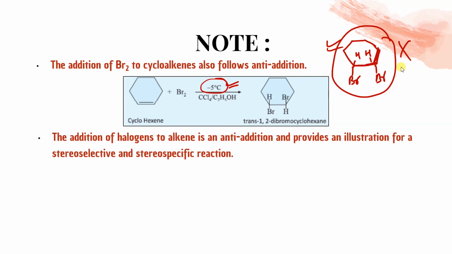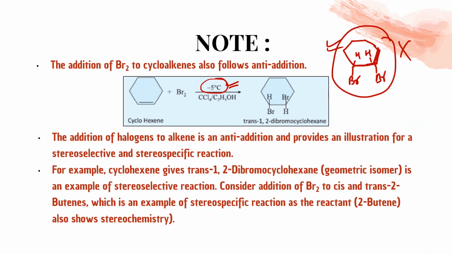It will be considered as wrong because CCl4 की presence में halogen का addition, that will give you anti-addition, and you have to be clear that it is stereospecific reaction, so trans product will only form. For example, cyclohexane gives trans 1,2-dibromocyclohexane, that is geometric isomer, is an example of a stereoselective reaction.